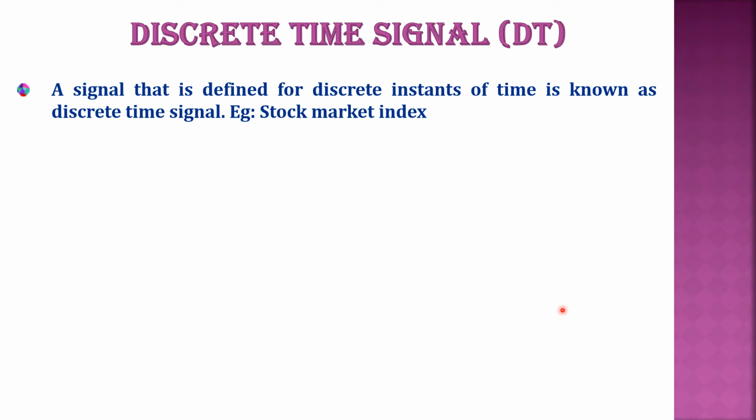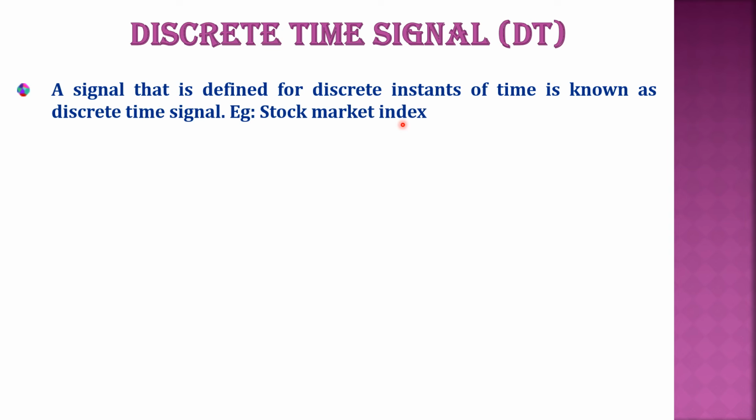Discrete time signal, right? In the same way, a signal is defined only at discrete instances of time. Say the stock market index: they will specify the values at one fixed time in the morning, maybe at 10, then at 12, then at say 5. So they tell it at discrete instants of time.